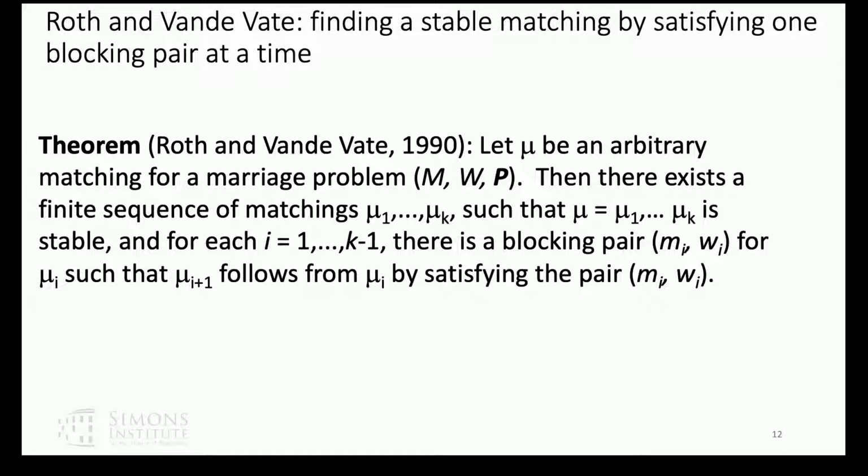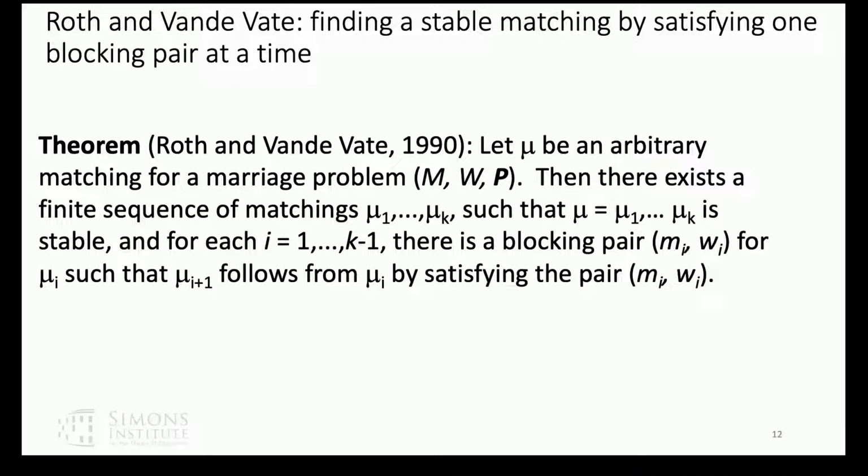But if you formulate it the way I just formulated it now, then there's always a path to a stable matching. So what John Van de Vate and I proved was that for an arbitrary marriage problem, there always exists a finite sequence of matchings that goes from an unstable matching to a stable matching, where consecutively you satisfy blocking pairs.